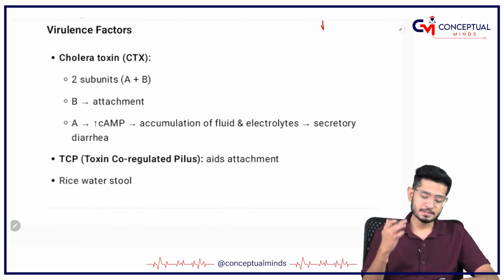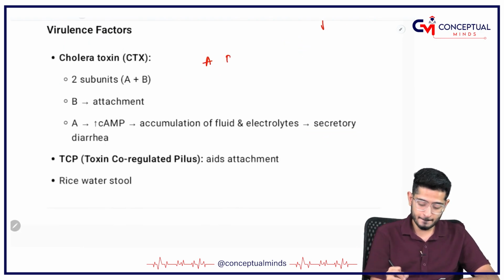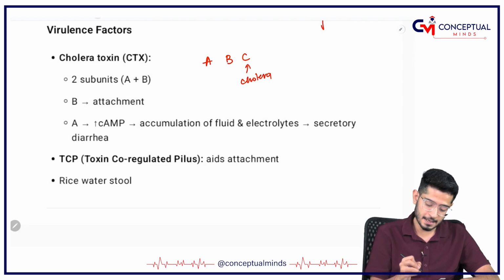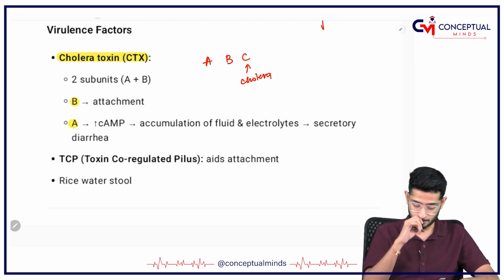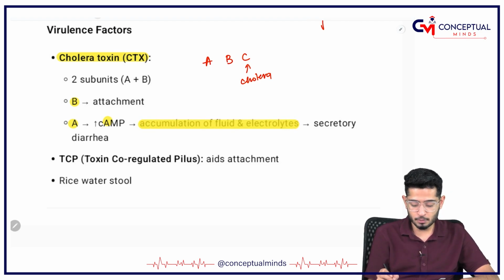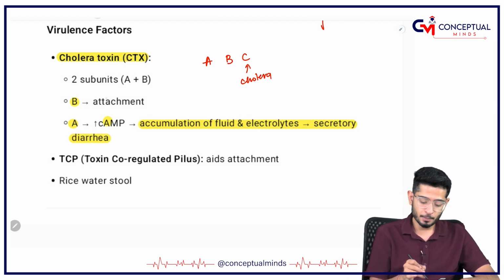How does it cause virulence? So again, A, B, C, C for cholera. The toxins are A and B, or you can say one toxin but two subunits, B and A. A increases cyclic AMP, that leads to accumulation of fluid and electrolytes, that is secretory diarrhea. B is for, don't say attachment, B for binding.